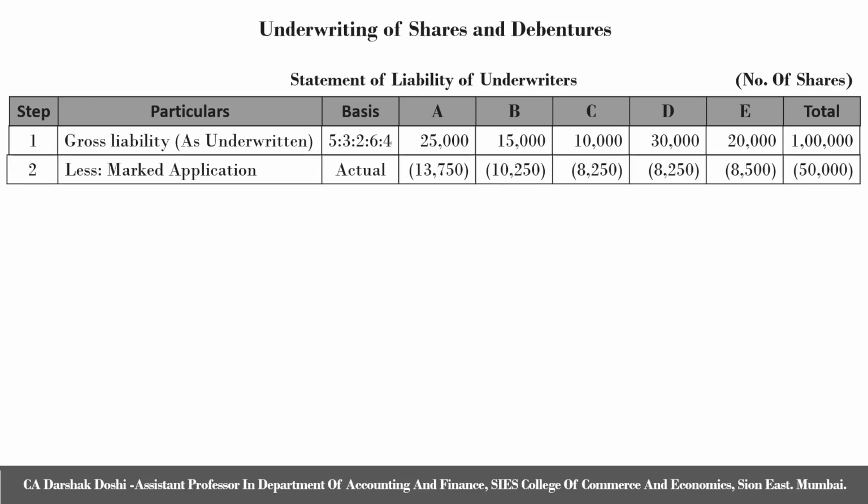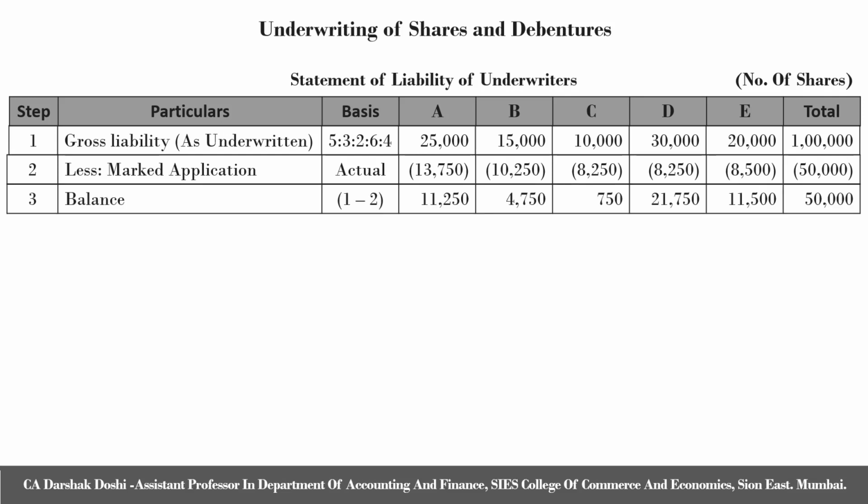Next step is to reduce marked applications, which are always taken as actual, as given to us in the question. A 13,750 shares, B 10,250 shares, C 8,250 shares, D 8,250 shares and E 8,500 shares, totaling up to 50,000 shares. Next is to find out the balance, which will be step 1 minus step 2: 11,250 shares, 4,750 shares, 750 shares, 21,750 shares, 11,500 shares, totaling up to 50,000 shares.